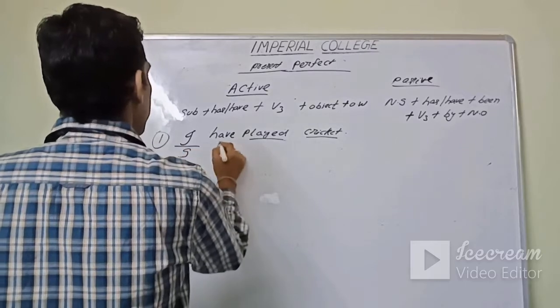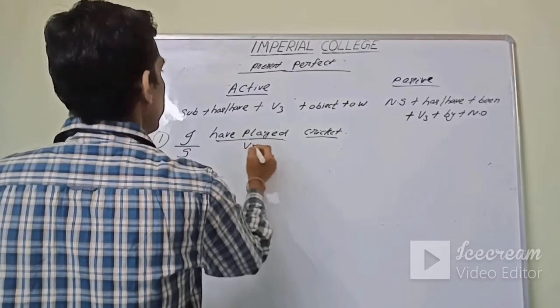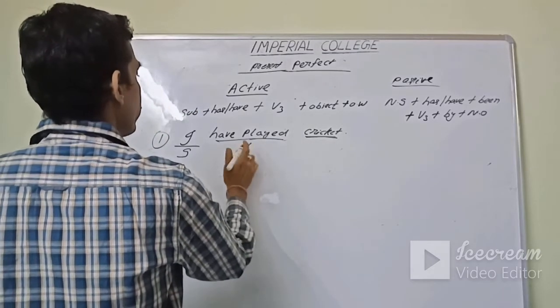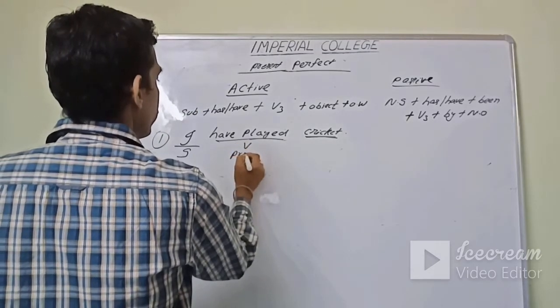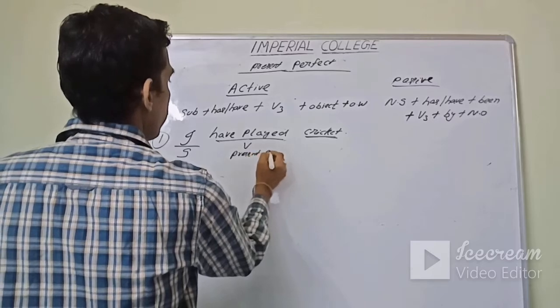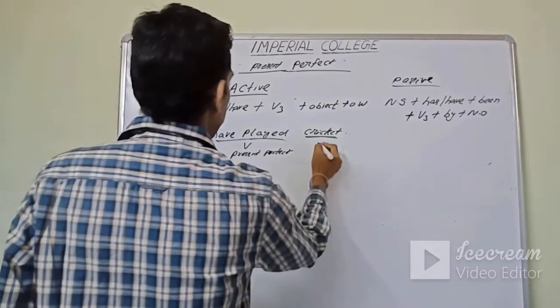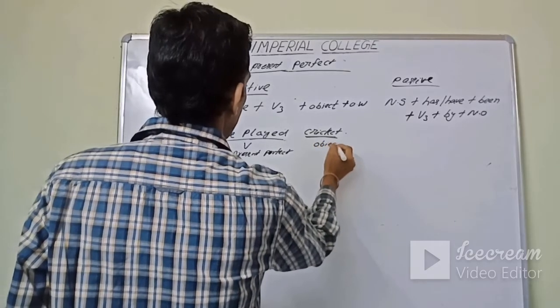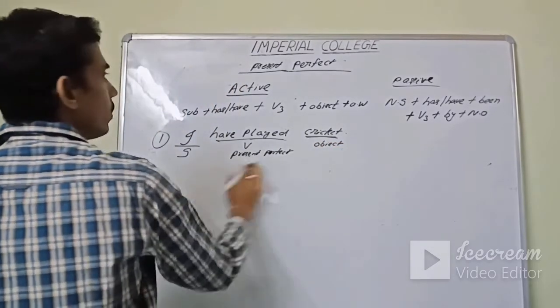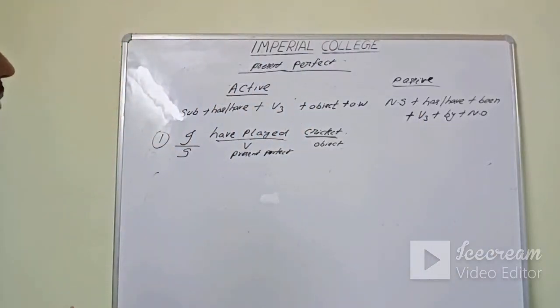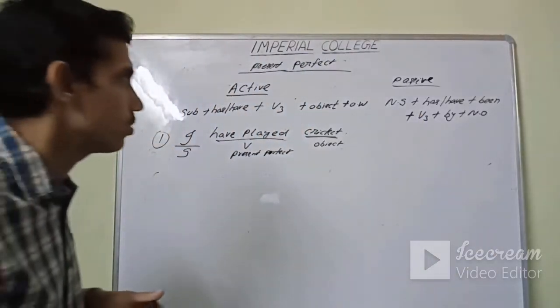I have played cricket. Subject is I. Have played is the verb, which is in present perfect tense, and cricket is the object. So what will be the answer now? The structure we have written there: new subject plus has been plus V3 plus by plus new object.